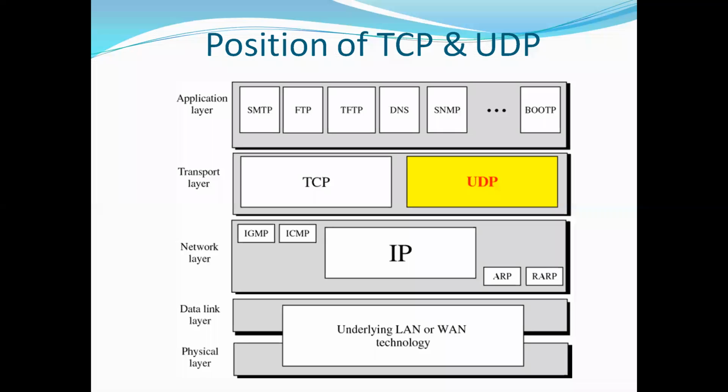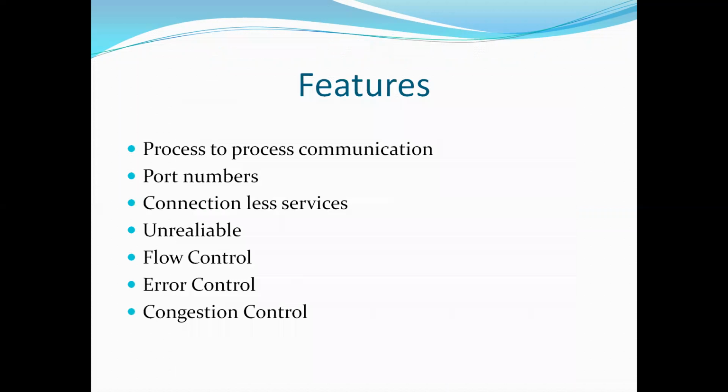The next shows the position of TCP and UDP in the transport layer. Next are the features of UDP. The features of UDP are: it is a process-to-process communication. Here, the communication is done process-to-process instead of host-to-host communication with the help of port numbers. It does not add anything to the service of IP except for providing process-to-process communication instead of host-to-host communication. It is the simplest protocol that involves minimum number of communication mechanisms.